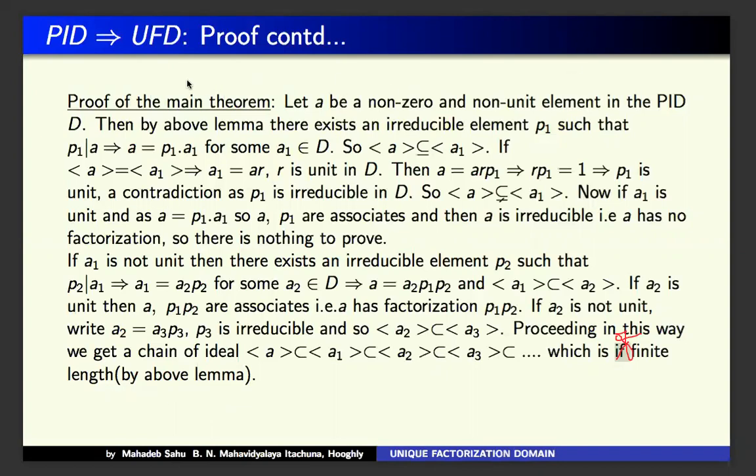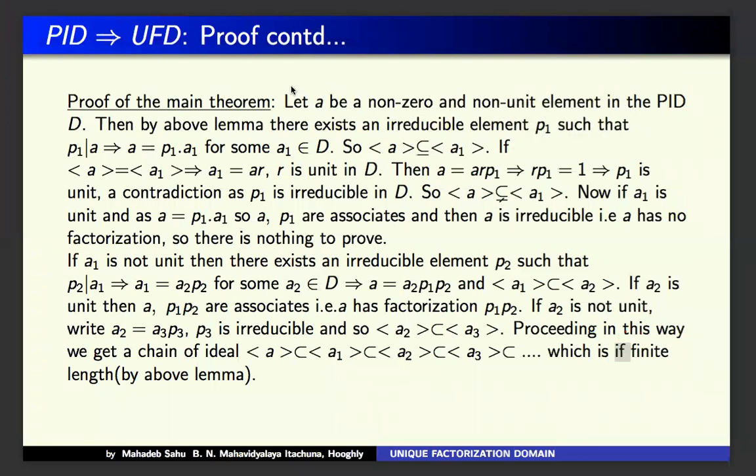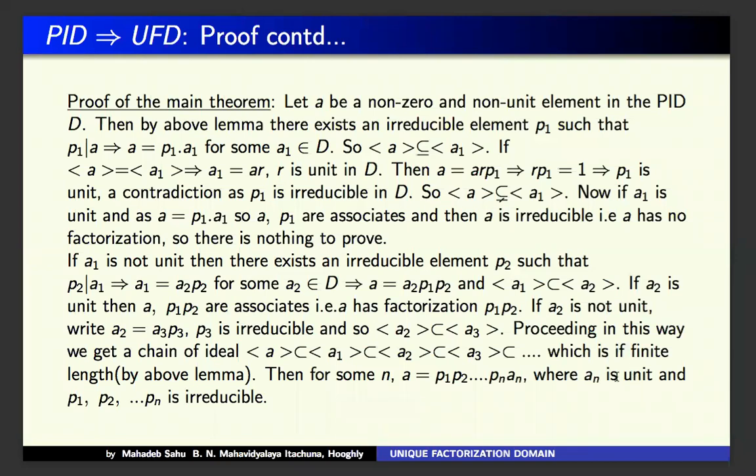So for some n, we can write A equals P1 P2 up to Pn times An, where An is a unit and P1, P2, up to Pn are irreducibles. So A is expressed as a product of irreducibles.